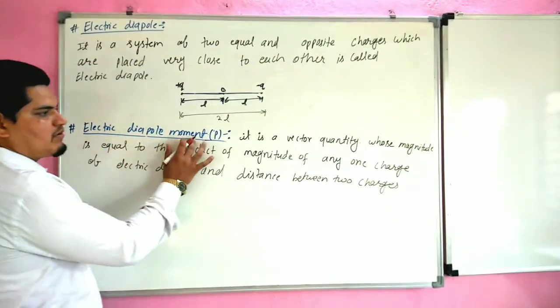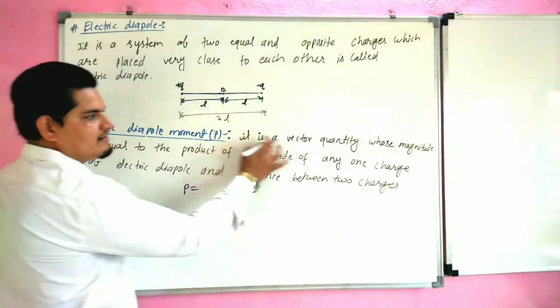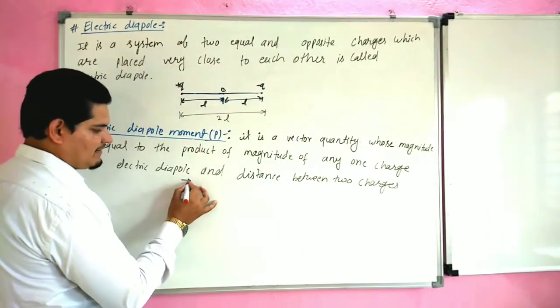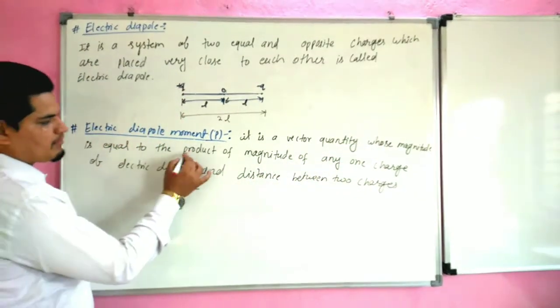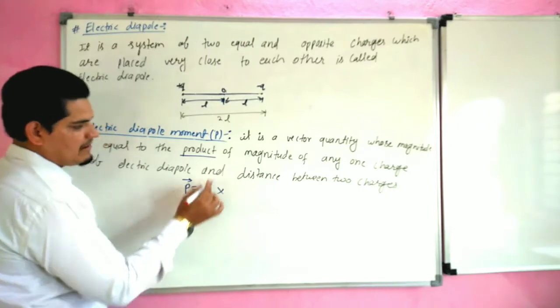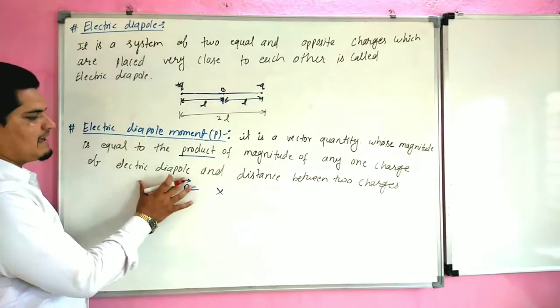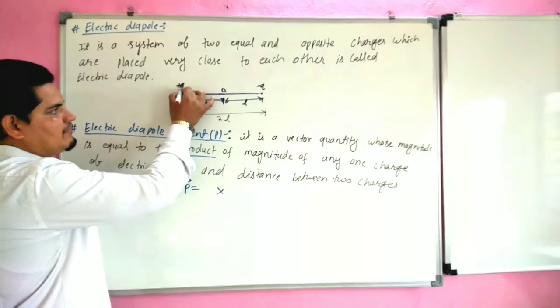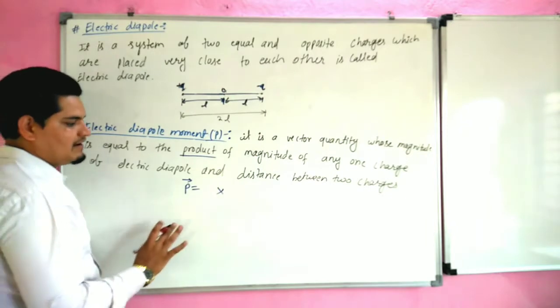We can take either charge, because both charges are equal in magnitude.